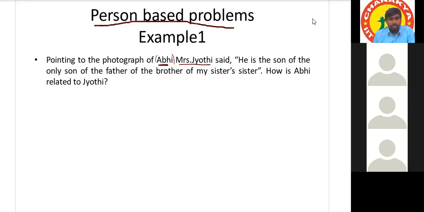Like till Mrs. Jyoti, right? Sir is saying he is the son of. No, sir. Sir, Abhi is male. So that son is not required. See this word, this is enough. Sir, up till now it should be till Mrs. Jyoti said, right? No, I said after Mrs. Jyoti said, reading the next statement, tell me the gender of Abhi. Okay, sir, then it's male. Yeah, based on this word, he, she is telling he. He means Abhi is a male.